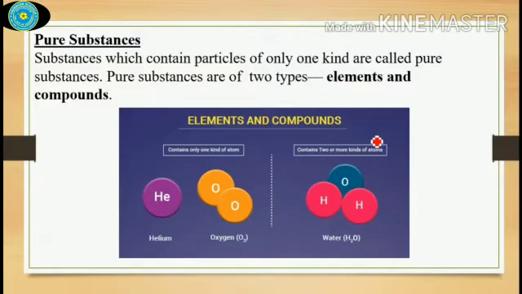Now, we are going to see in detail about pure substances. Substances which contain particles of only one kind are called pure substances. And pure substances are further classified into elements and compounds. What does an element mean? An element is made up of only one kind of atoms or molecules. That is, it contains only one kind of atom.